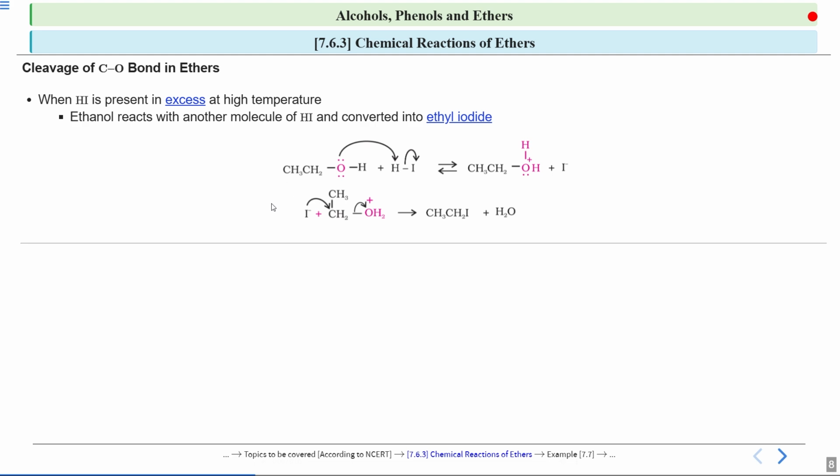So you will get CH3CH2I, which is ethyl iodide, and water. Remember, if HI is present in excess, another molecule of HI will react with the alcohol, and you will get ethyl iodide in this case and a water molecule. I hope the mechanism of this reaction is clear to you now, how this reaction is proceeding.